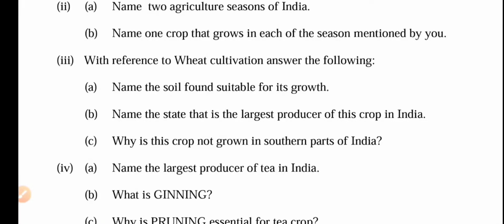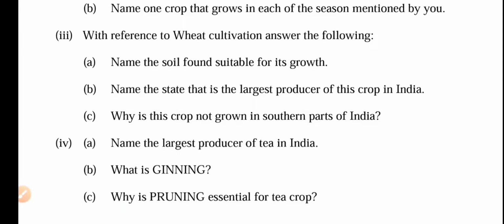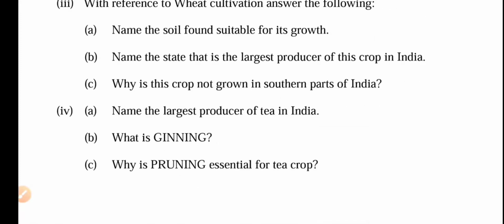Next question, with reference to wheat cultivation, answer the following. Name the soil found suitable for its growth. Definitely soil with clay loam and moderate water holding capacity is ideal for wheat cultivation. Name the state that is the largest producer of this crop in India. Uttar Pradesh. Remember, Uttar Pradesh produces more wheat than any other state.